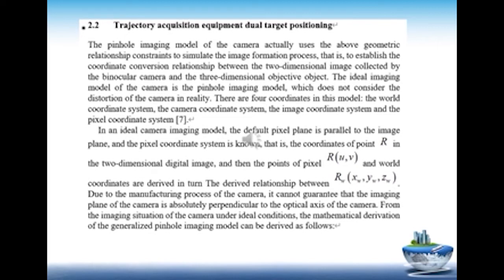There are four coordinates in this model: the world coordinate system, the camera coordinate system, the image coordinate system, and the pixel coordinate system 7. In an ideal camera imaging model, the default pixel plane is parallel to the image plane, and the pixel coordinate system is known, that is, the coordinates of point in the two-dimensional digital image, and then the relationship between the pixel and world coordinates is derived in turn.